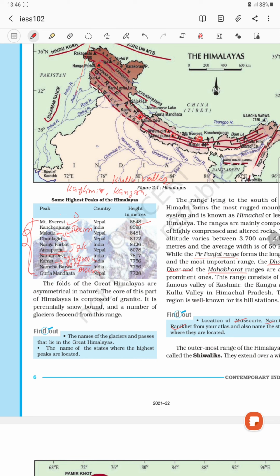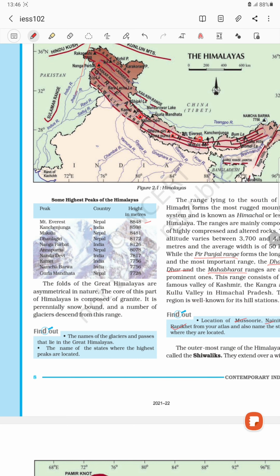Gurla Mandhata is in Nepal. So you also have to know where that mountain is present. Sometimes a question could ask in which state Nanga Parvat is present, in which state Nanda Devi is present. So you have to memorize in which state which mountain is available. Clear?